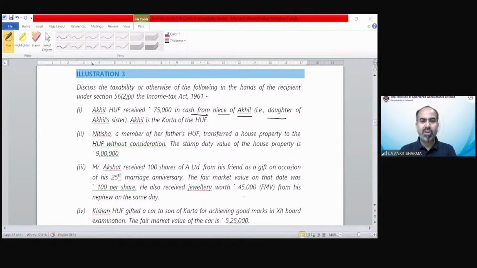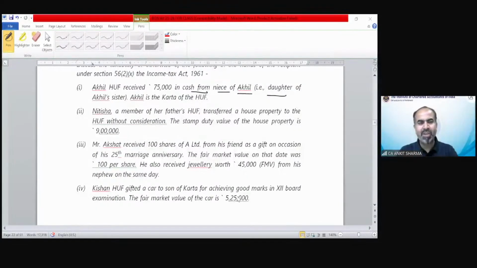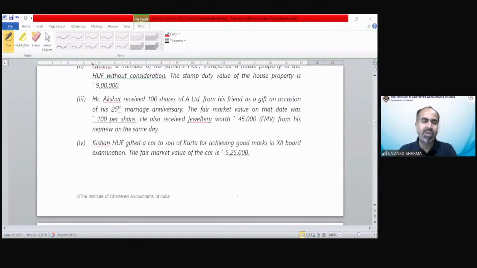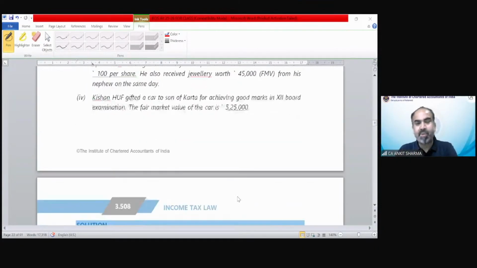Now, illustration number 3. It is very simple. You can go through this. This is based on the exemption under which, if you receive a gift from a relative, etc., that would be exempted. So it is based on that concept. You can go through it.